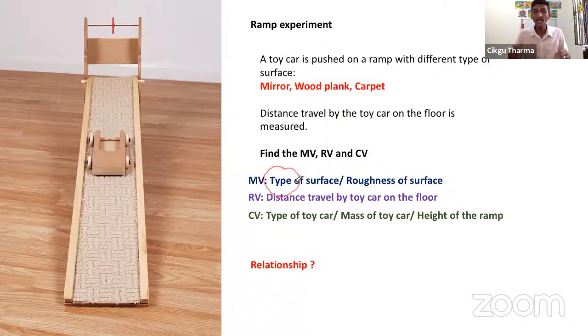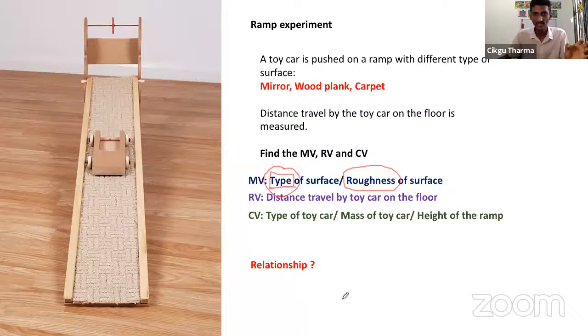All right. So what we have to do here, we have to change this parameter. Can you see the word type here? We have to change the word type to roughness or smoothness. So we have to say the more the roughness of the surface, or the more the smoothness of the surface. Can you get it? You cannot use the word type to answer relationship. Class, can you understand? Or you want me to repeat that?